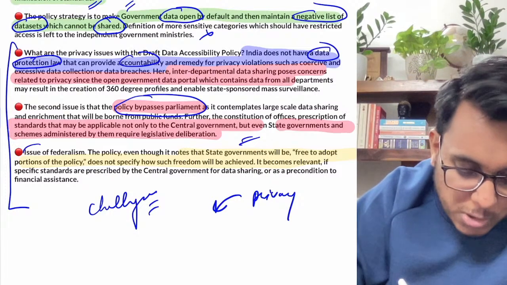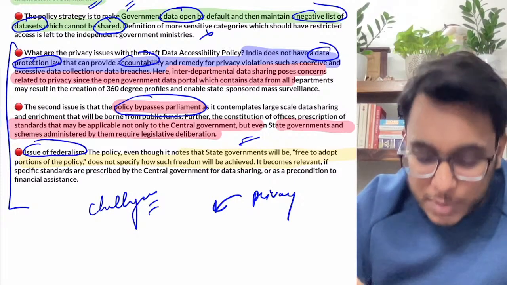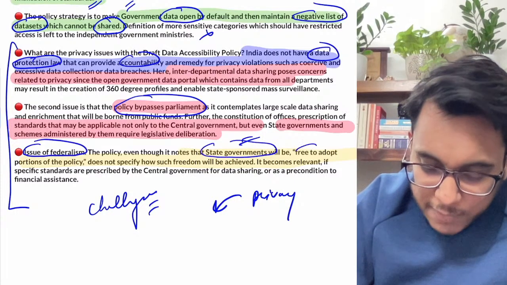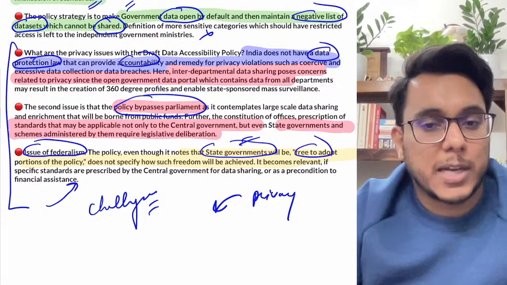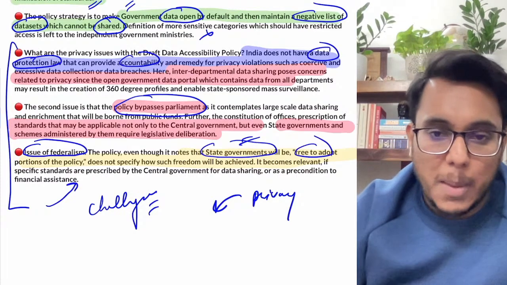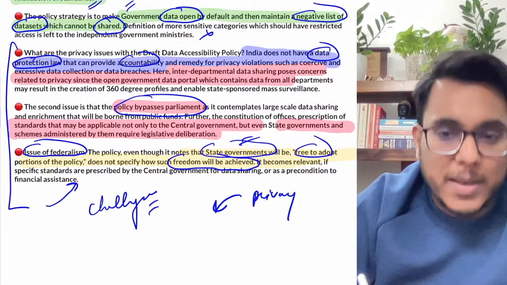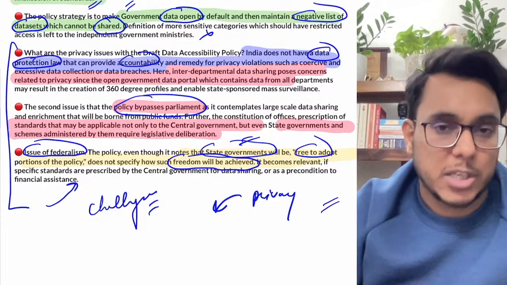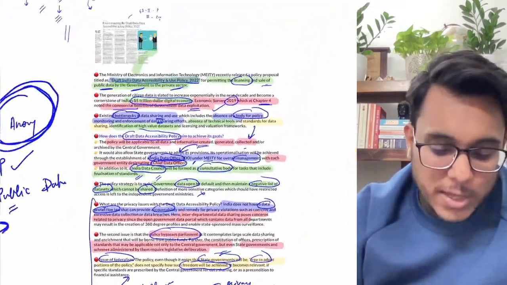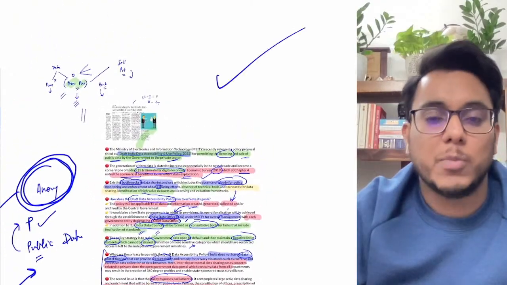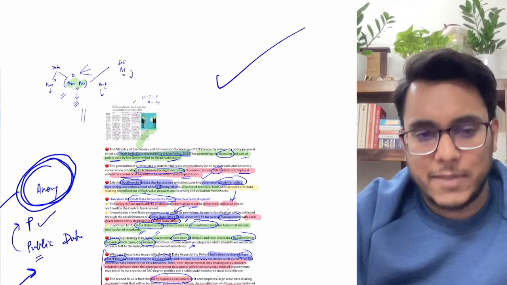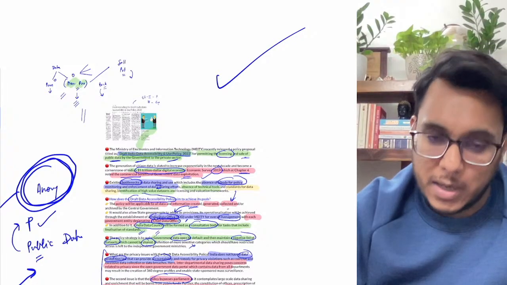After that, there is also the issue of federalism. The state governments, if they want, are free to adopt portions of this policy or the policy as a whole, but how much freedom will actually be given on the ground is something to be seen. So guys, these are all the issues in this direction. I hope you have understood this article, a very good article. Please do keep it in your mind.